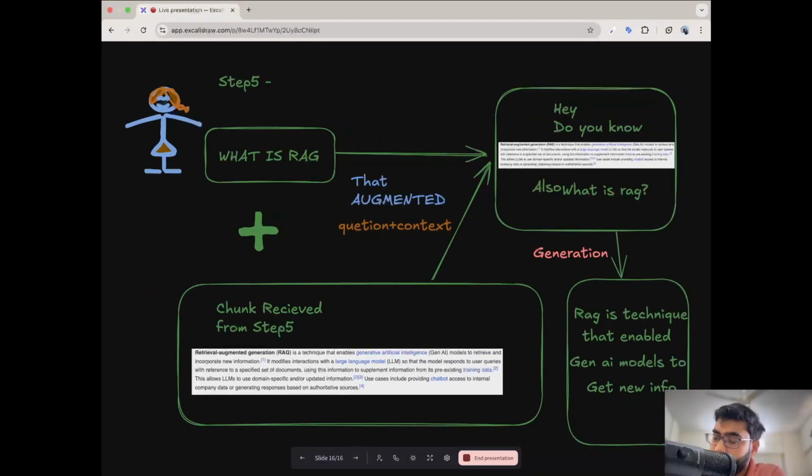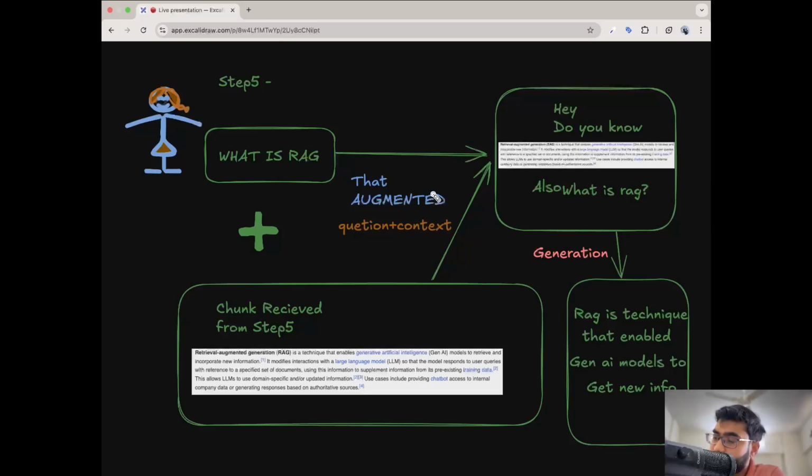Now in the next step, when we find the correct chunk and send the user's question along with that chunk to the LLM, that process is called augmentation. Augmented means the user's question and the correct context we give to the LLM. So the A in RAG stands for augmentation.